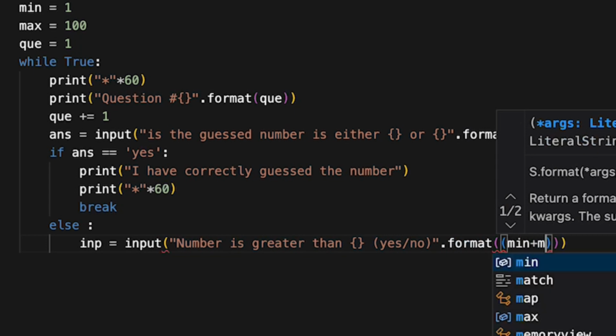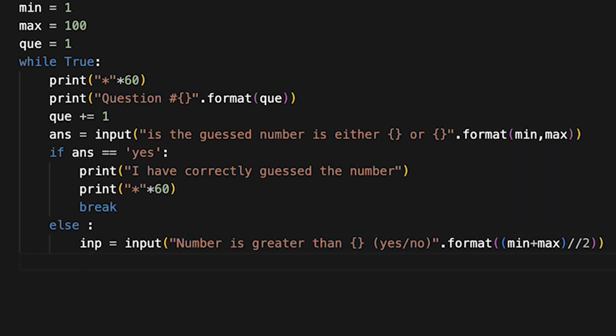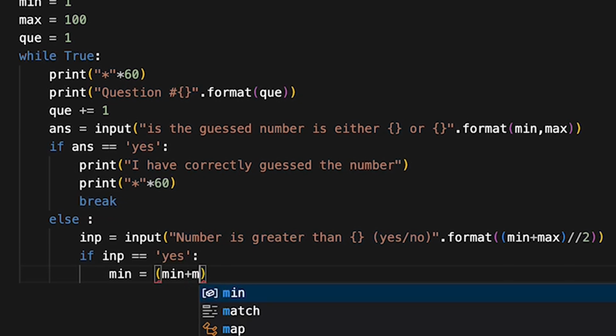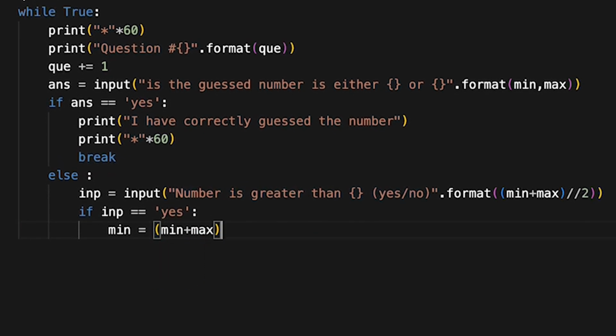The user has to answer yes or no. If the user says yes, the number is greater than whatever value was asked, then I will perform some operation here. So what are those operations? Don't remember this operation yet; once the code is ready, I will give details about it. Else, max will be this value.